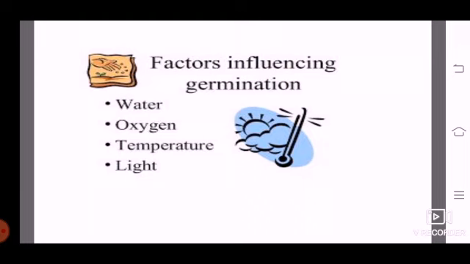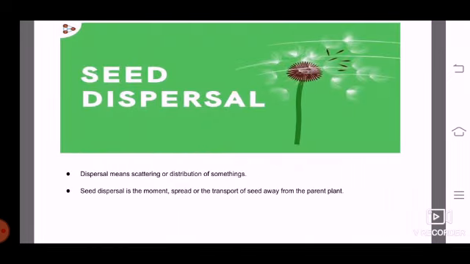Understand? What are the factors influencing the germination? The different factors that influence the germination are water, oxygen, temperature, and light. These are the factors that help in the germination in plants. Now, seed dispersal.